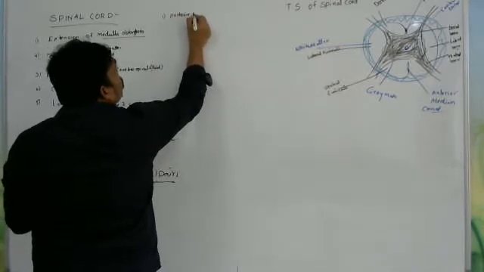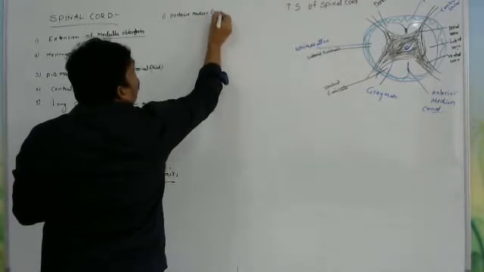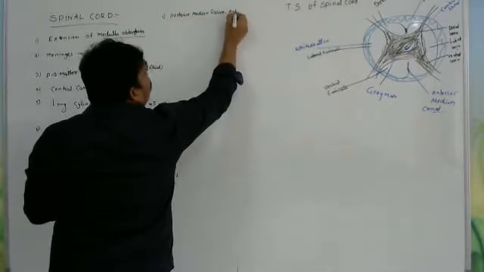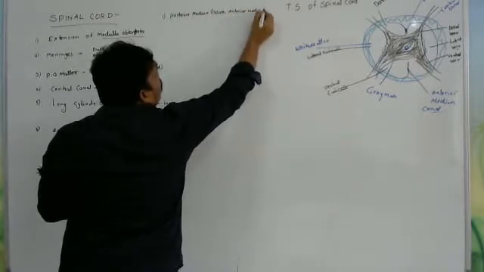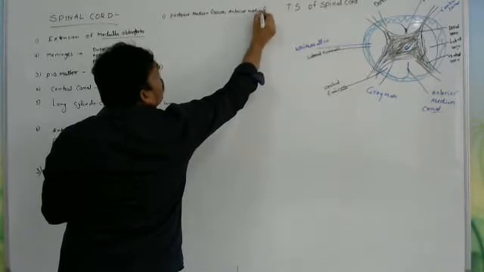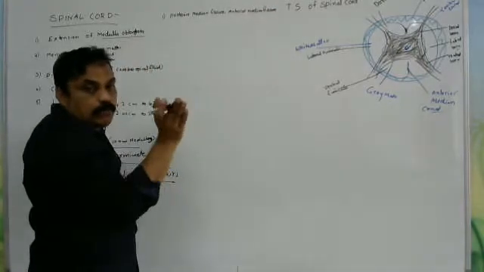Posterior median fissure, and anterior median fissure. Median means middle. Median fissure means a line which separates into two parts.